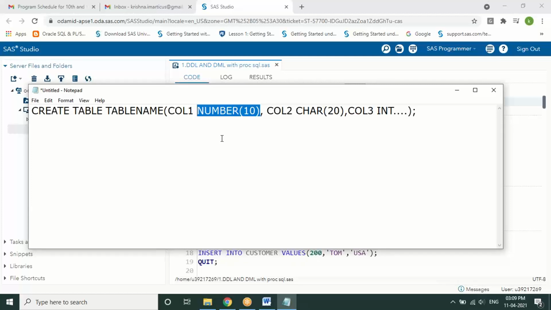See, by default, huge memory will be occupied. So if we give the limitation, it will be used accordingly. It will not consume more memory. Right. Absolutely.